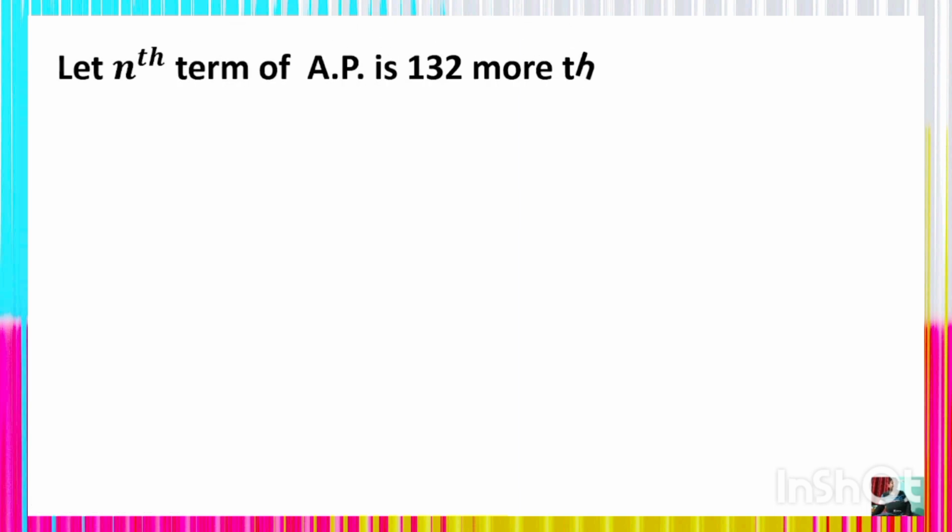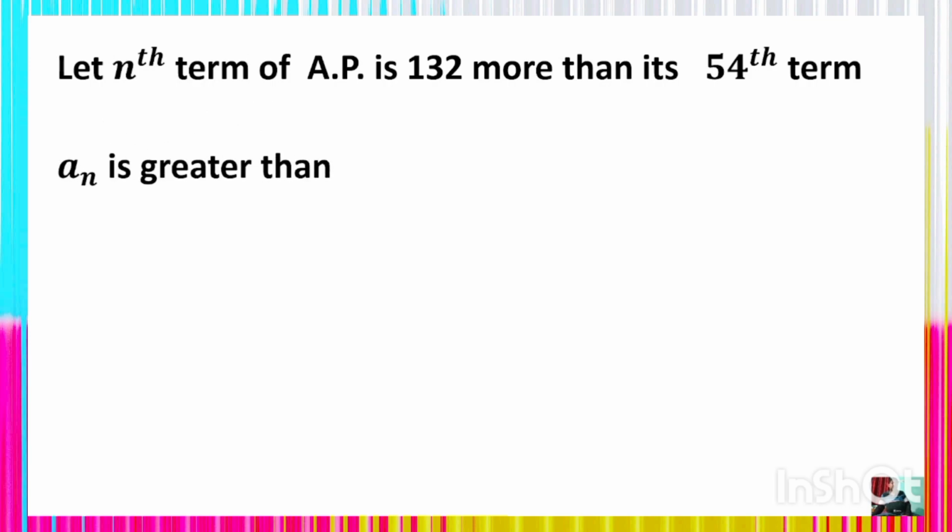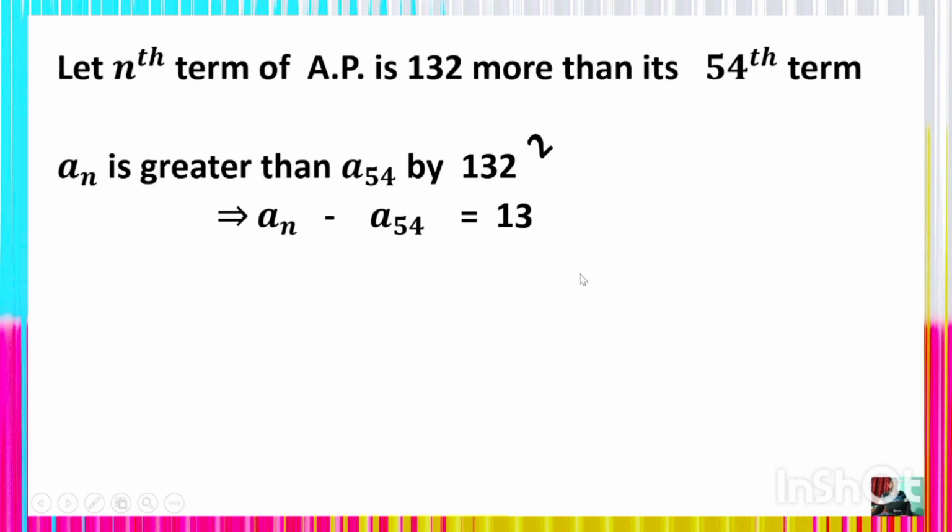Let the nth term of the AP be 132 more than its 54th term. It is asking which term of the AP is 132 more than its 54th term. It means an is greater than a54 by 132, so an minus a54 is equal to 132.